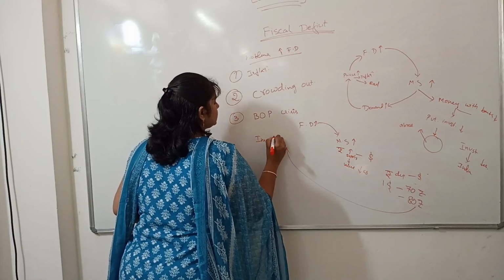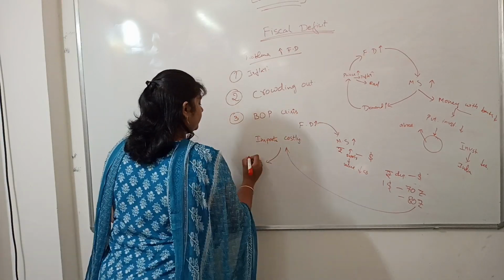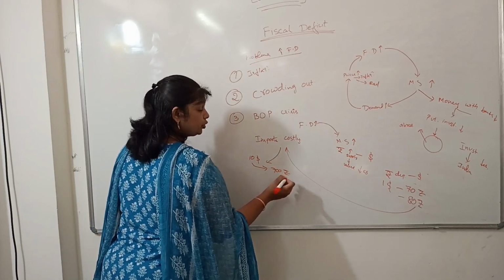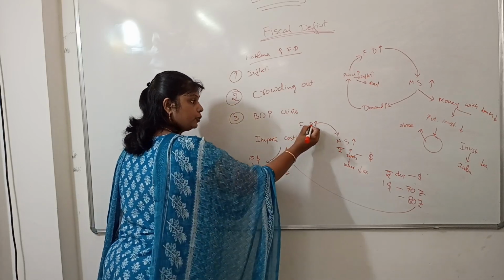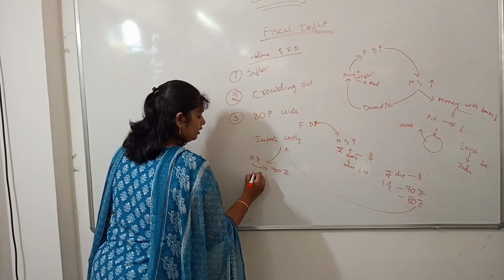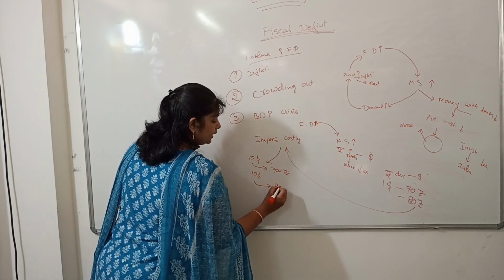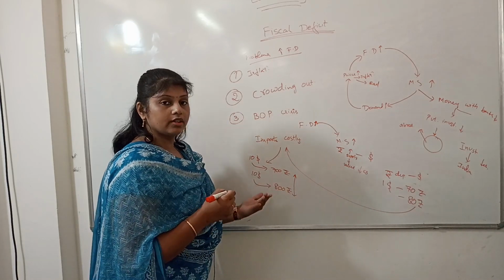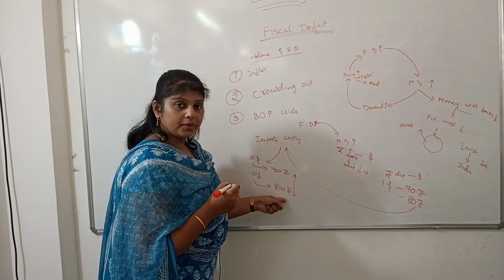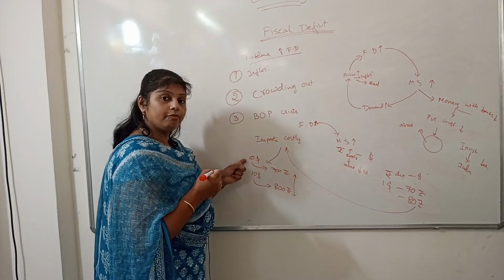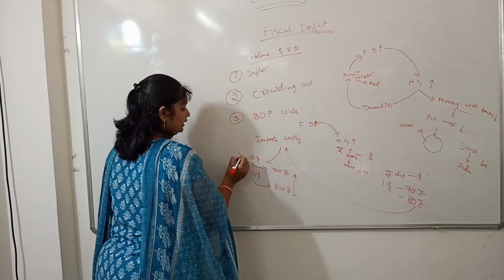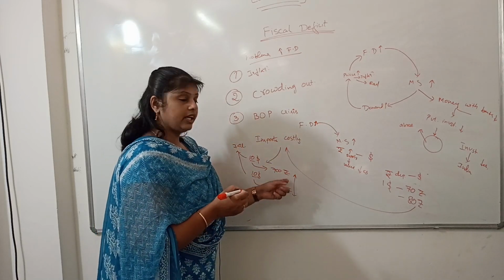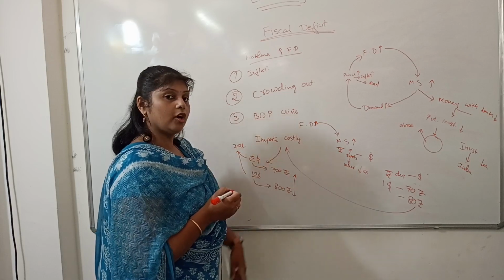What happens with depreciation of the rupee? Imports become very costly. How? For $10, we were giving only 700 rupees. But due to inflation or increased fiscal deficit, for $10 today we are paying 800 rupees. That means imports are getting costly. We are paying more rupees for the same value of product in the international market. In the international market, the price is the same, $10. But we are giving more rupees. That's why imports become costly.